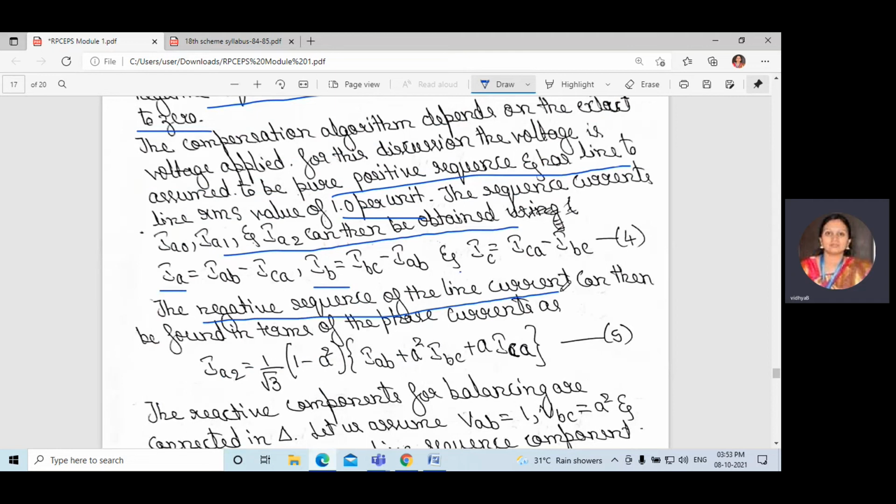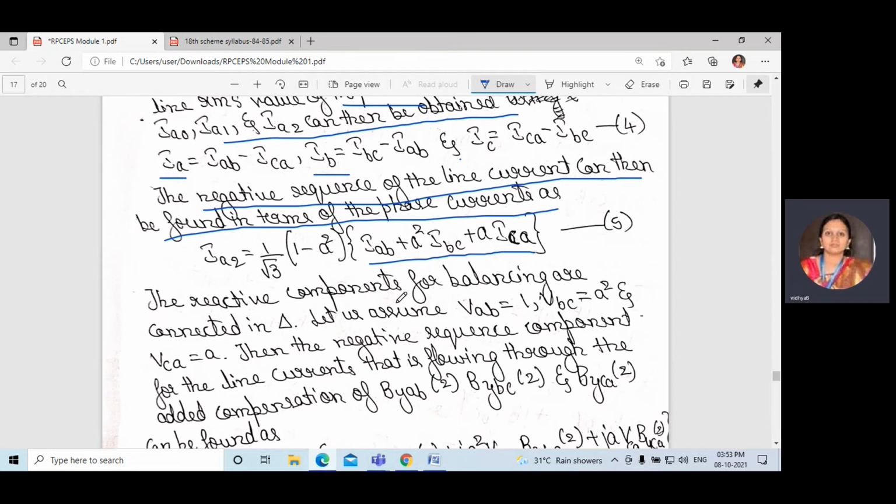Next, the negative sequence of the line current can be found in terms of the phase current as IA2 is equal to 1 divided by square root of 3 times (IAB plus A square IBC plus A ICA). The reactive components for balancing are connected in delta. First we shall assume that VAB is equal to 1, VBC is equal to A square, VCA is equal to A.